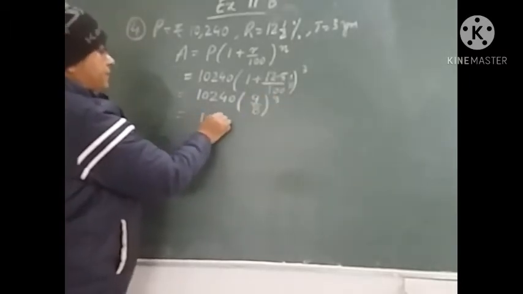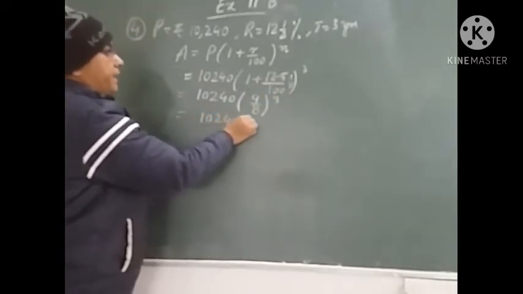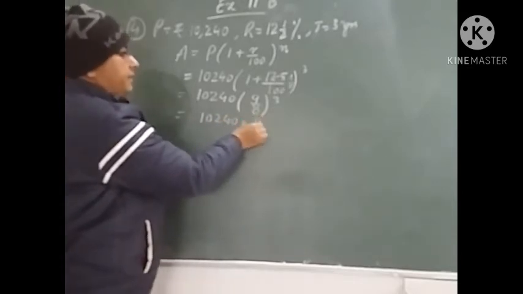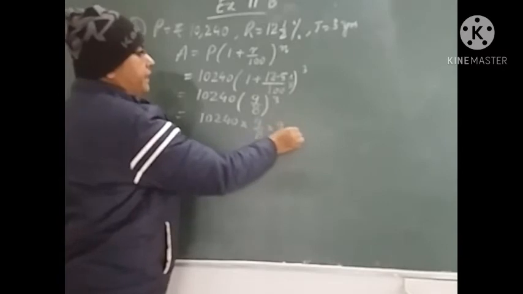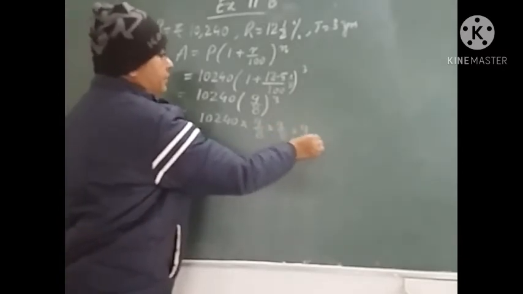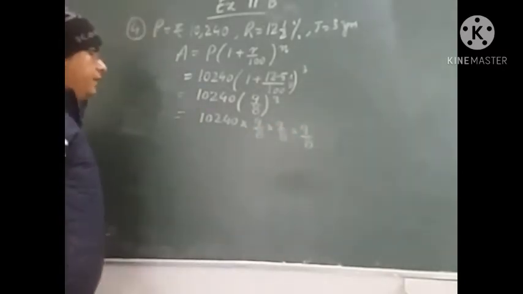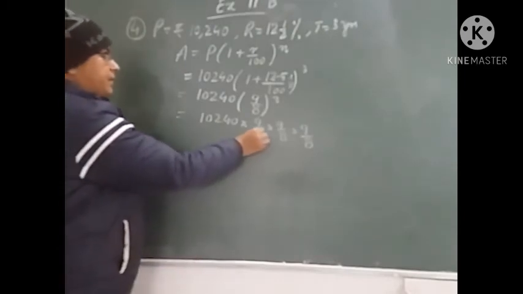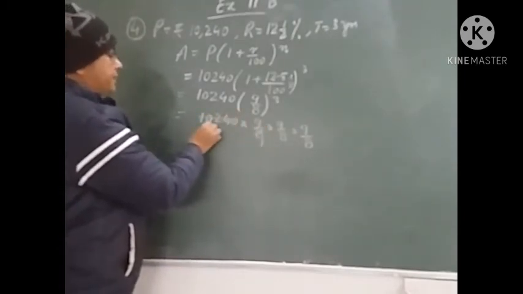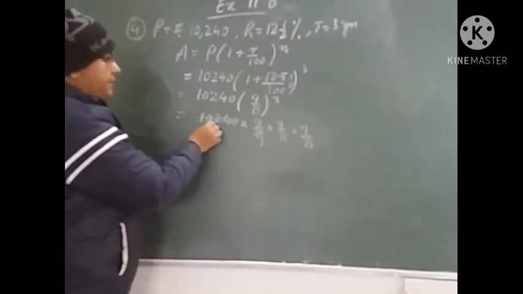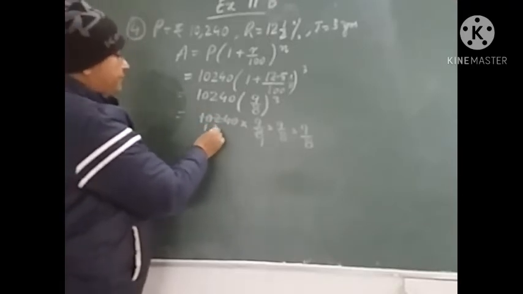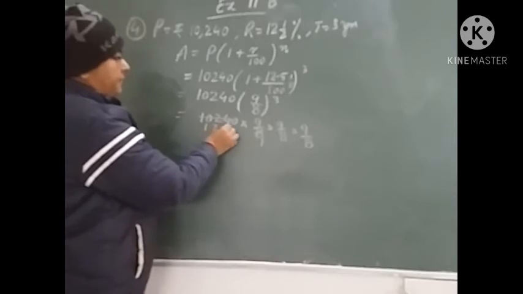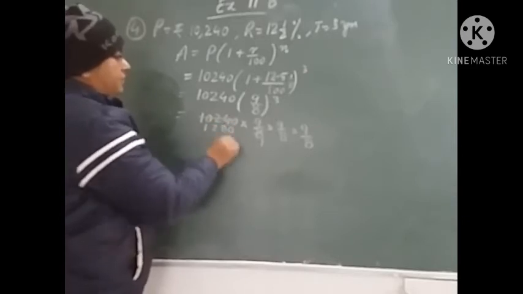Now let us solve it further. 9 upon 8 to the power 3 can be written as 9 upon 8 into 9 upon 8 into 9 upon 8. Now let us simply reduce it. 8 ones are 8, here also 8 ones are 8, 8 twos are 16, 8 eights are 64.